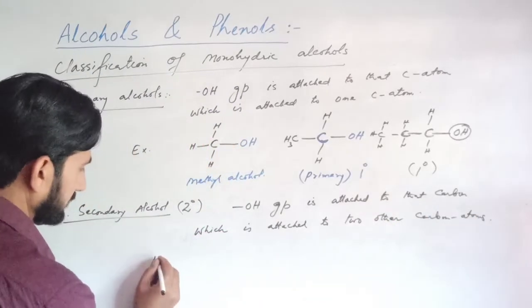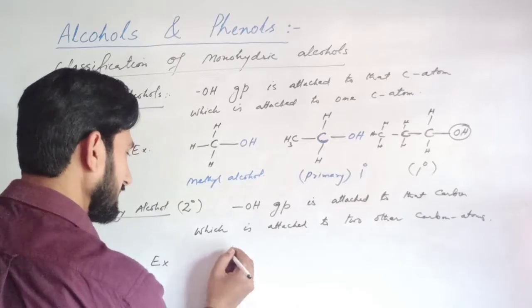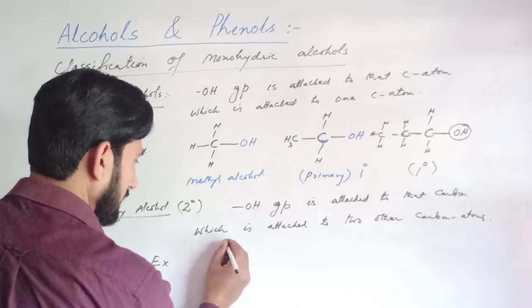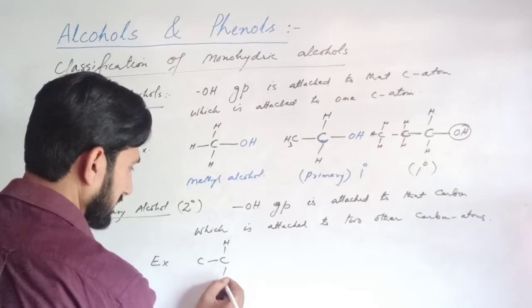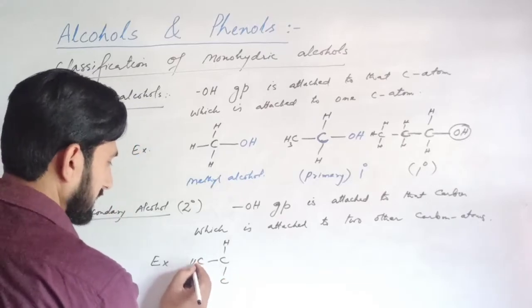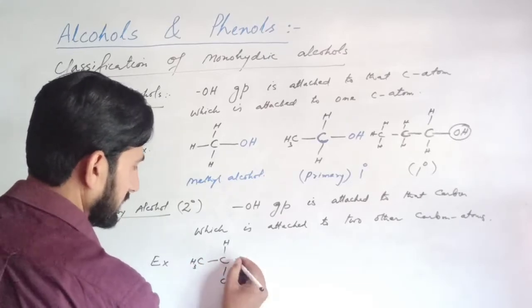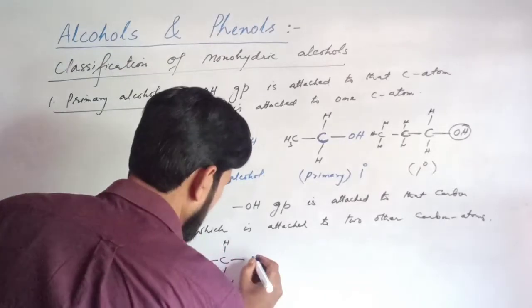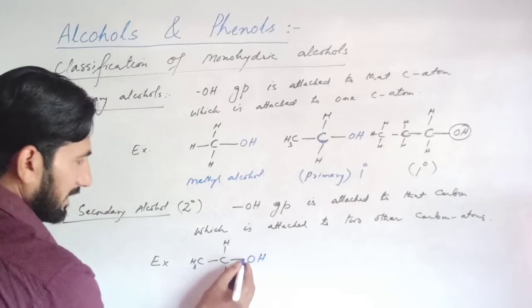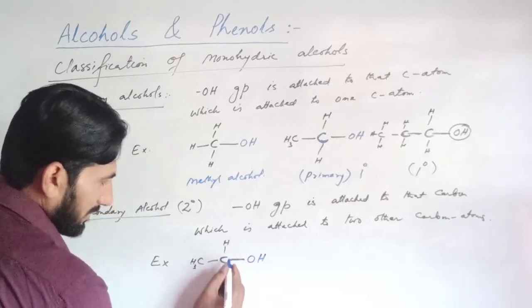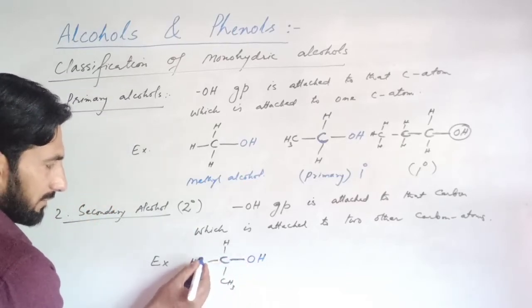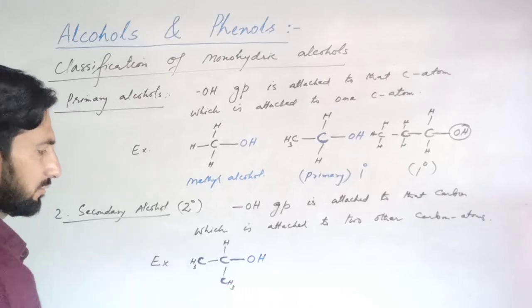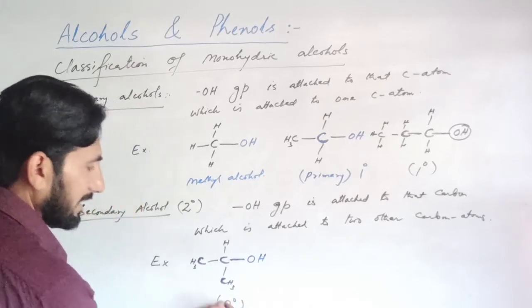For example, CH3, CH, CH3, OH. Here the OH group is directly attached to the carbon atom which is attached to two other carbons, 1 and 2. So it is a secondary alcohol.